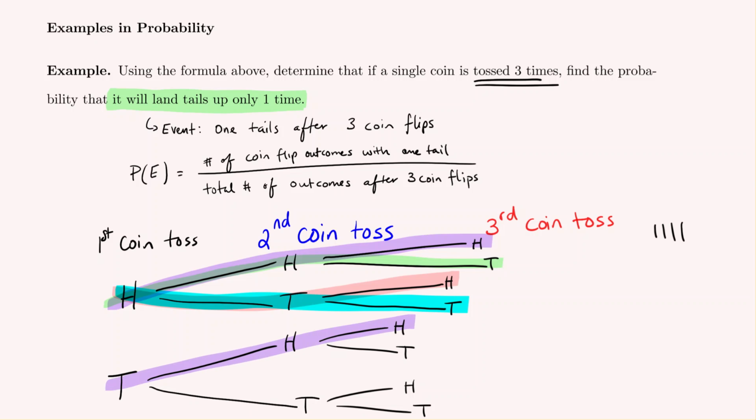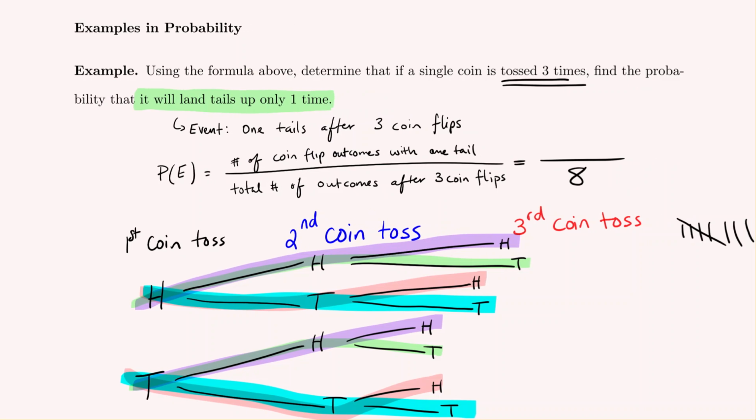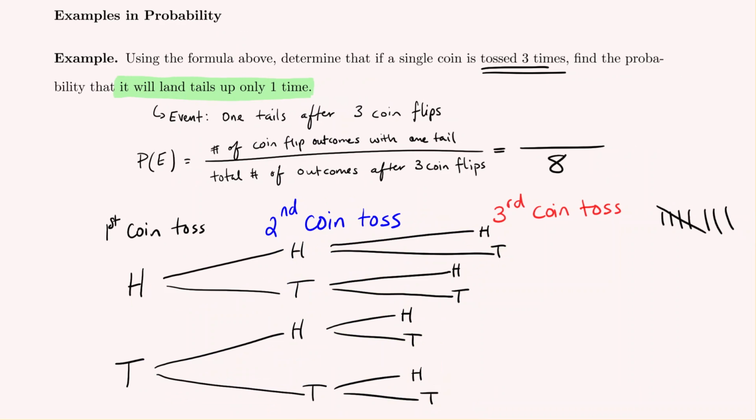Tails, heads, heads. That's another outcome in our list. Tails, heads, tails. Tails, tails, heads. And finally, tails, tails, tails. So the total number of ways this could have occurred is 8. Now of these 8 ways, let's see which meet our criteria that we have tails up only one time. So we will look at each of these 8 occurrences and see who has tails up only one time.